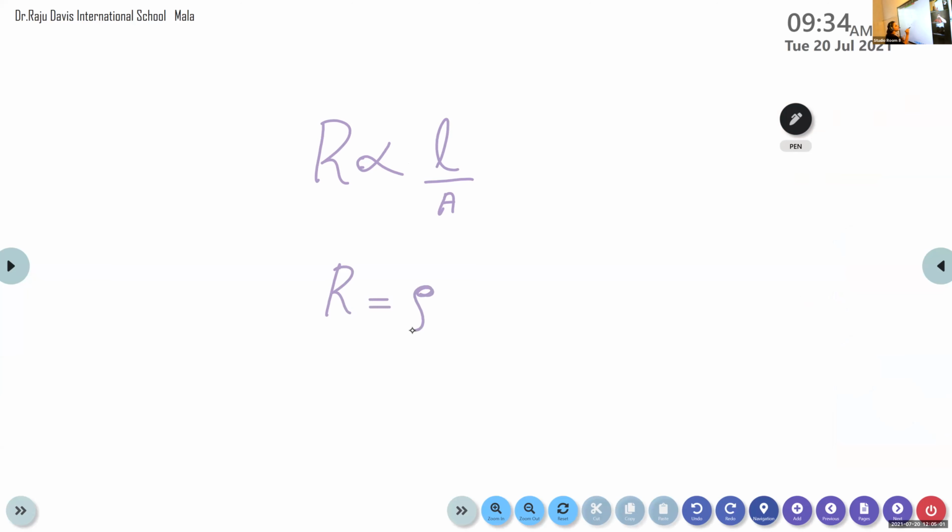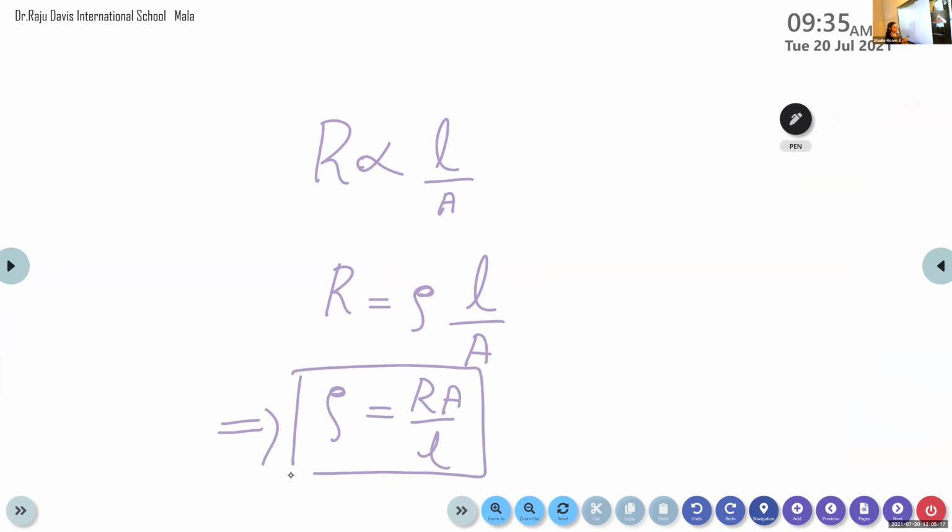R is equal to rho into L by A. From this equation we can calculate rho. Rho is the resistivity. It is given by rho is equal to R into A by L. This is known as the resistivity of the material, and its SI unit is ohm meter.